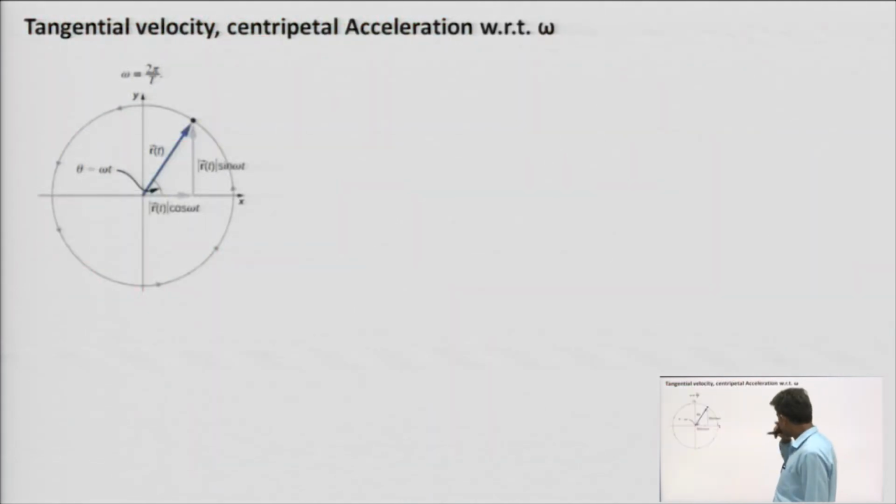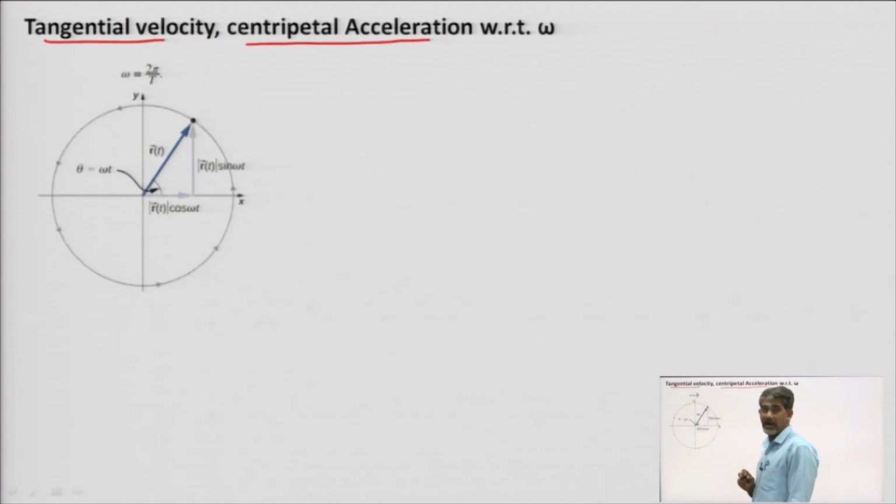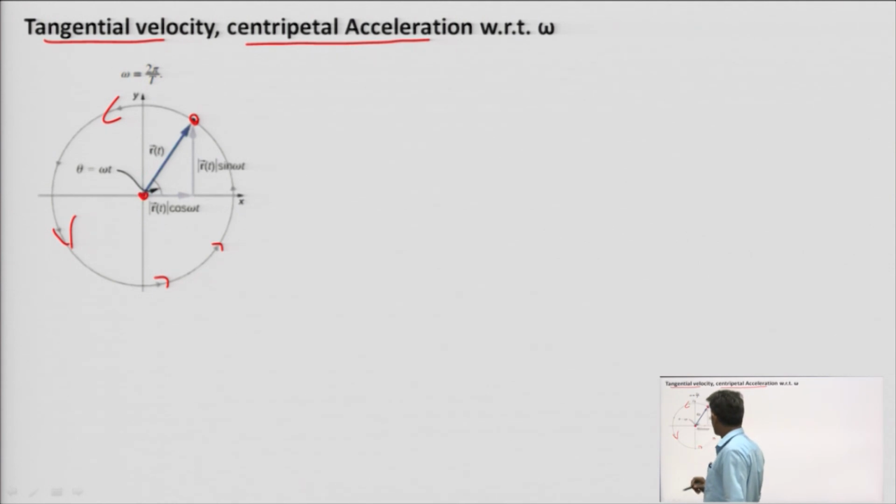Let us have the relation between tangential velocity and centripetal acceleration with respect to omega. Say a point is moving in this circular path, with the center here, and the position vector at this point, say this is r, vector r at time t.